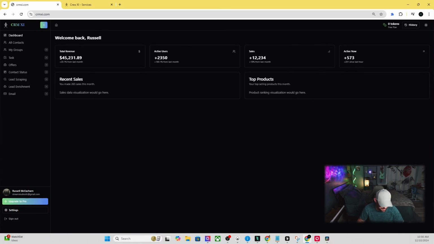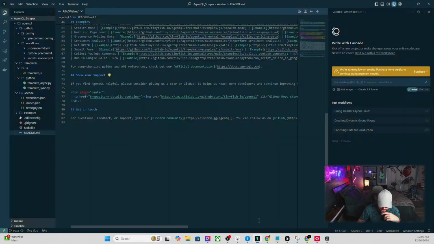So how did I develop this so far? Again, this is in the beginning stages. A lot of the features don't work on it yet, but some of them do, and I'm going to show you the ones that do. But I started off with Windsurf, which uses AI to help you code. It's like a VS Code platform that you plug Claude 3.5 Sonnet or any AI into, and it will do the coding for you. And it has something called Cascade.